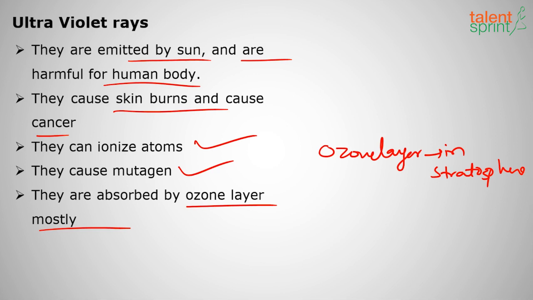It forms like a blanket, but we are damaging this ozone layer because of the chlorofluorocarbons released from our refrigerators, air conditioners, aerosol sprays. So we must use eco-friendly refrigerants like 134A, 143A. R22 will damage the ozone layer. Okay, so we must use eco-friendly refrigerants such that we are not harming the ozone layer.